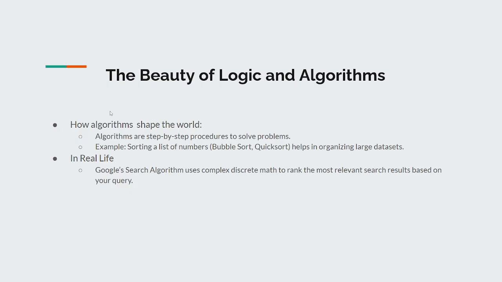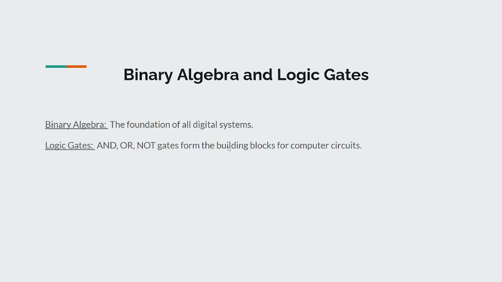The beauty and logic of algorithms: how algorithms shape the world, step-by-step procedures to solve problems, sorting and listing numbers, but also quicksort helps organize large databases. And in real life, Google's search algorithms use complex discrete math to rank the most relevant search results based on your query. A lot of these tags and filters are connections, and these connections help you get the most accurate answer to your question. A lot of this is underlying mathematical problems that allow these programs to display the most accurate information for what you're looking for. The binary algebra and logic gates.